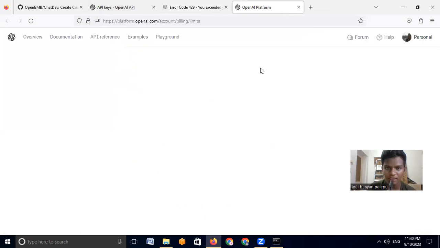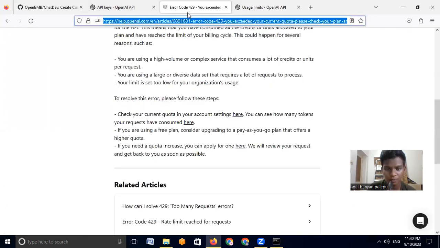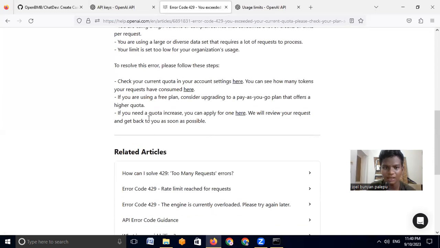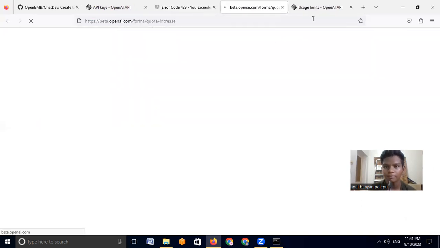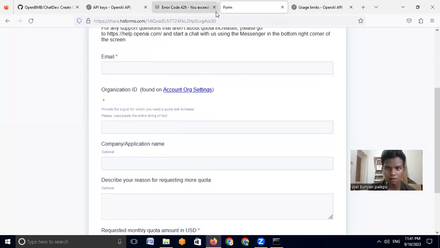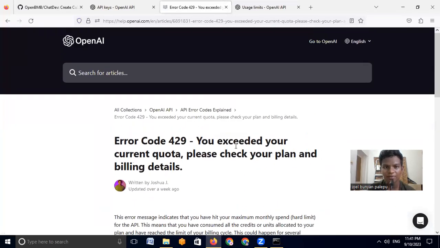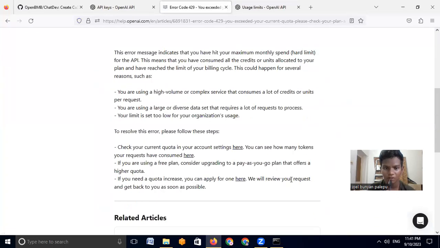I think I'll just open it. Let's see how many limits we have. Yeah, I think maybe we should pay. Maybe we should pay for the key. Basically, upgrade to a pay-as-you-go plan that offers higher quota. If you need a quota increase, you can apply for one here. Yeah. Maybe I'll try to pay for it. Yeah, we should set a request, and I think it will be a very tedious task and might take a lot of time. So I think that's it for this video.